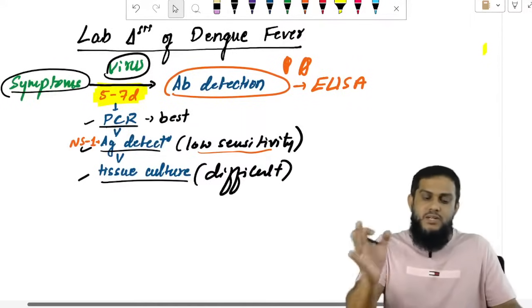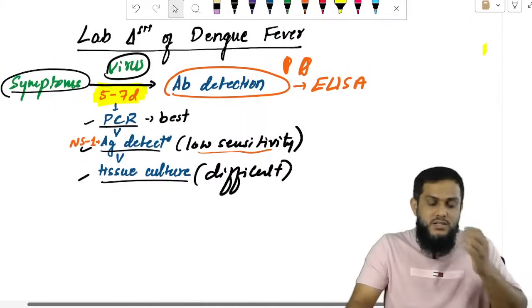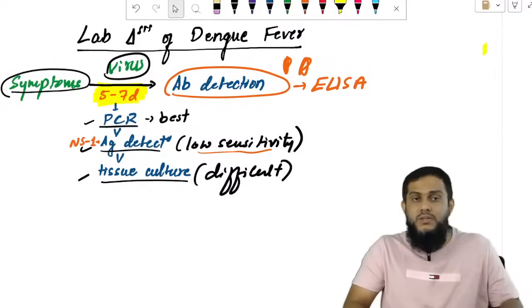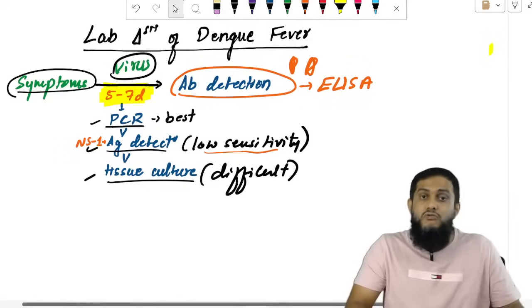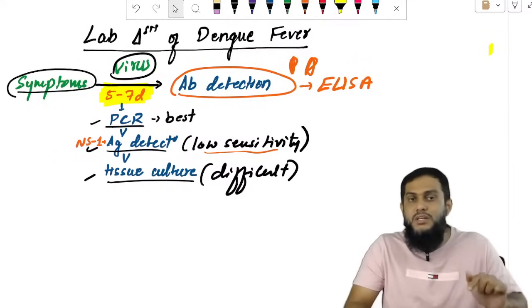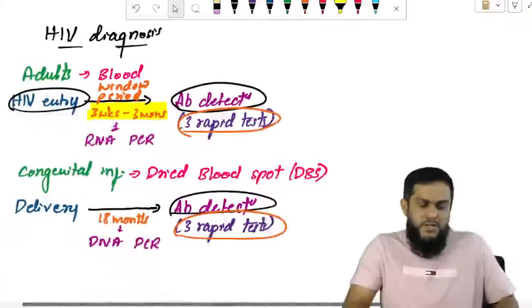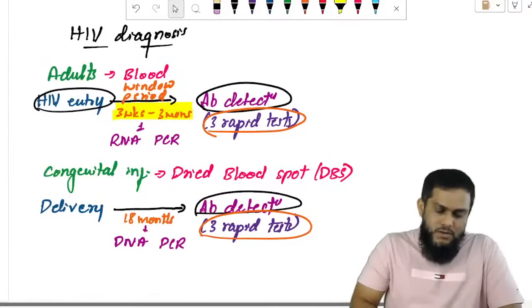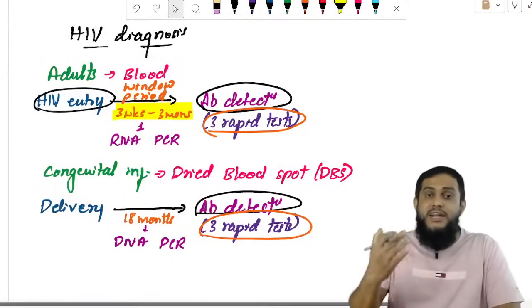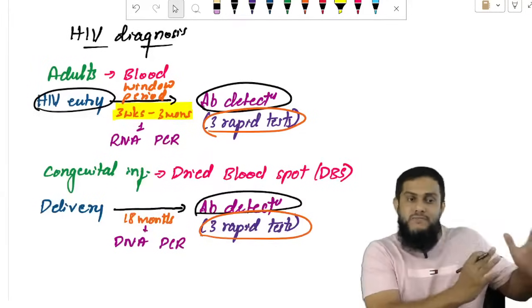After 5 to 7 days antibody, within 5 to 7 days PCR. Antigen detection we can do, but low sensitivity. Low sensitivity means false negative results are possible. That's why better is PCR. So now in HIV, you can detect antibody after 3 weeks to 3 months of HIV entry.